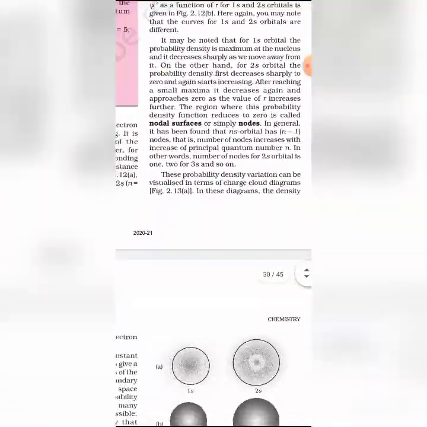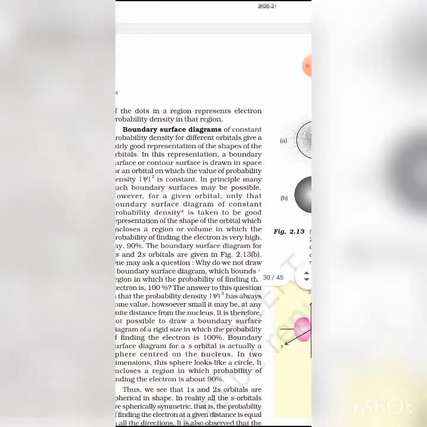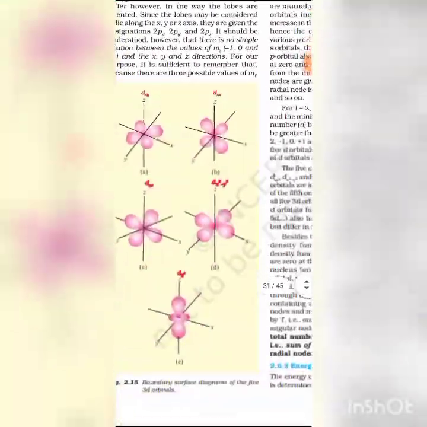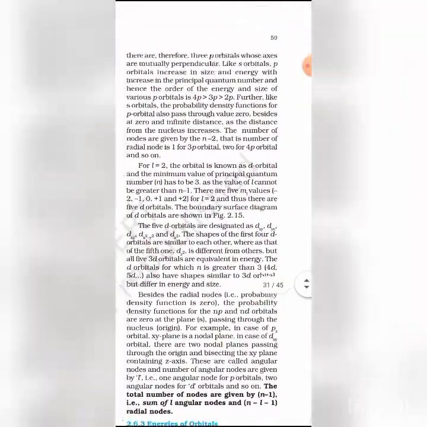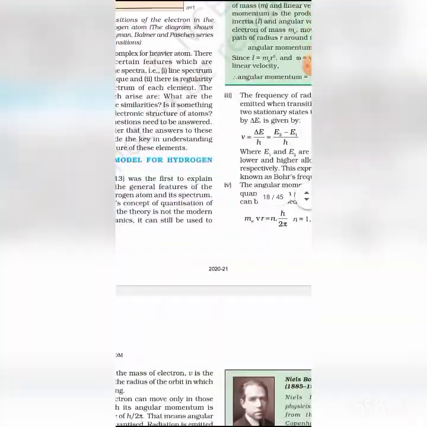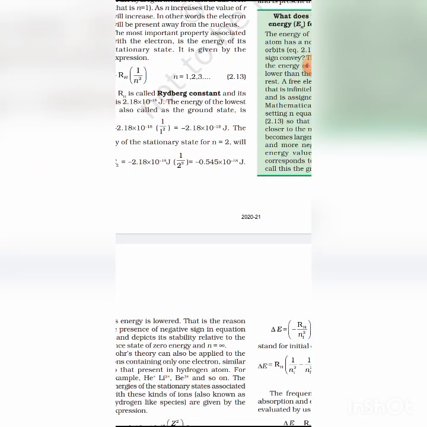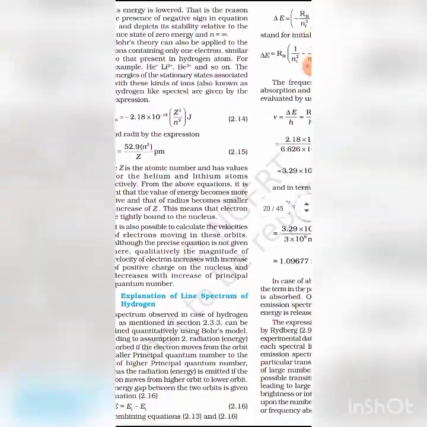Now student, we discuss Pauli's exclusion principle. According to Pauli's exclusion principle, no two electrons in an atom can have the same four quantum numbers.